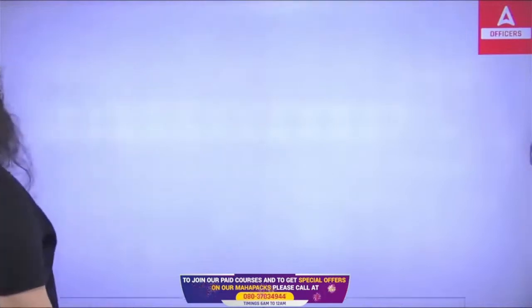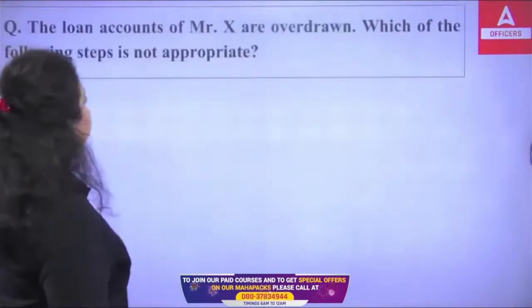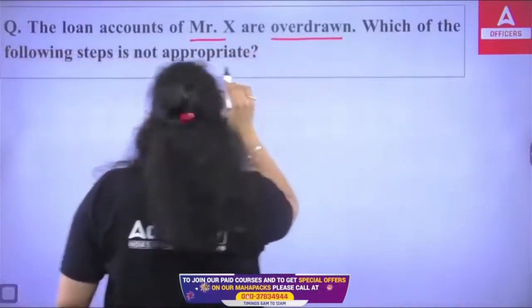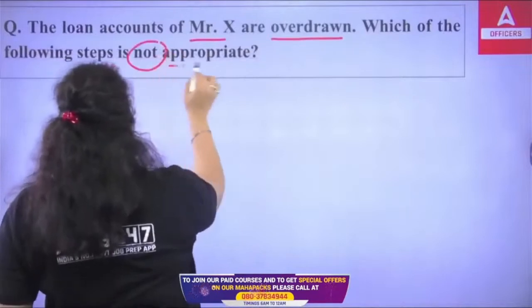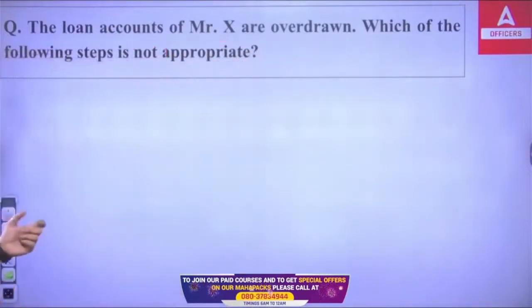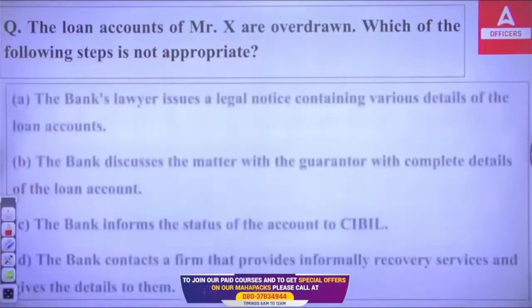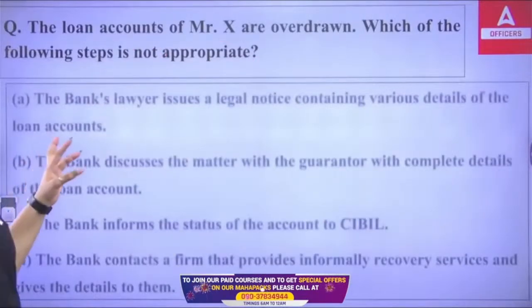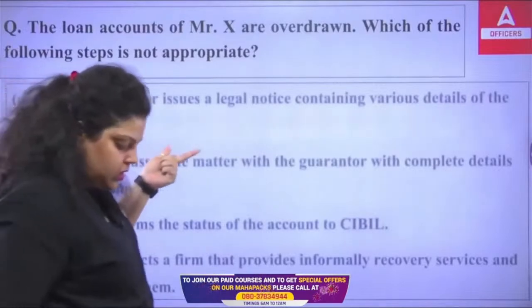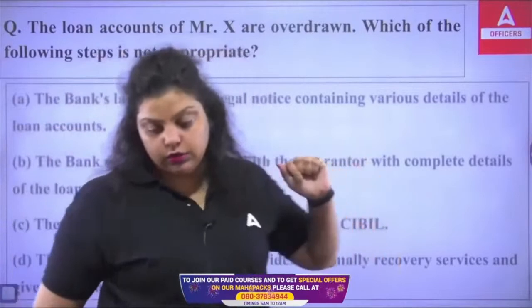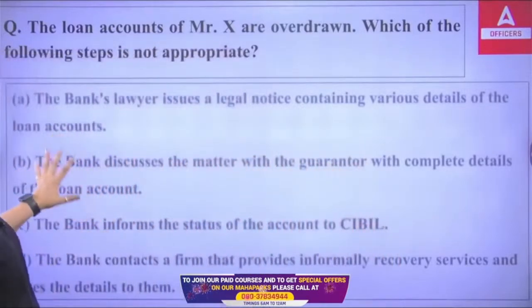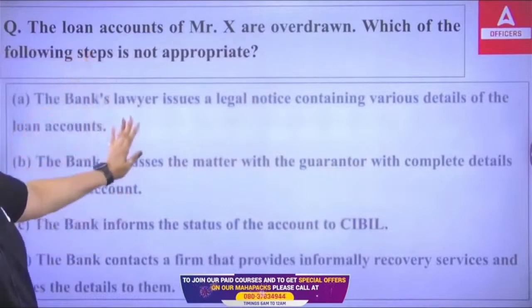Now, next question we have: the loan account of Mr. X is overdrawn. Which of the following steps is not appropriate to be taken? So Mr. X has an account in a bank, and that account has been overdrawn, like as per the limit, you have overdrawn the amount of money from Mr. X's account. So which of the following cannot be the appropriate step?